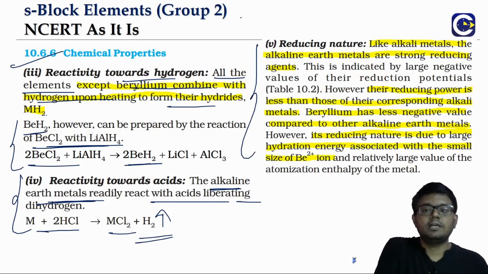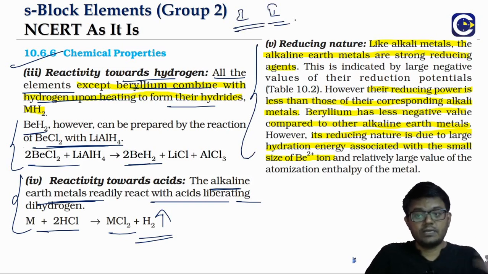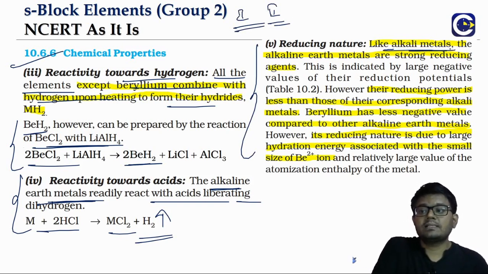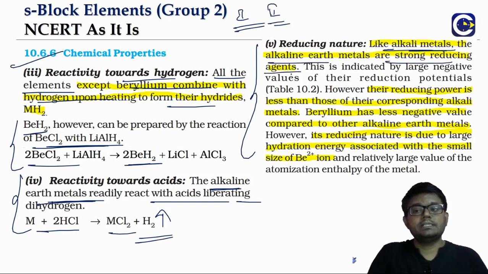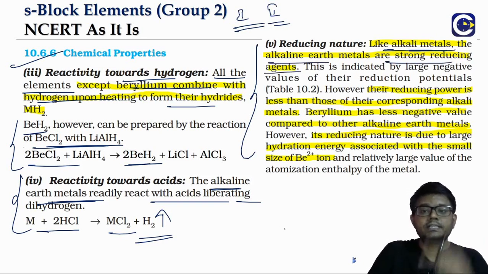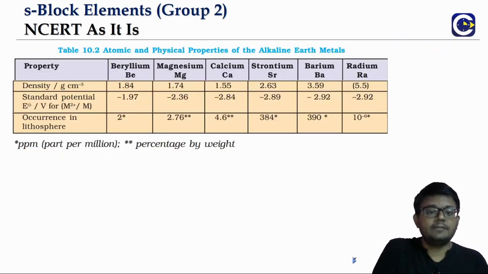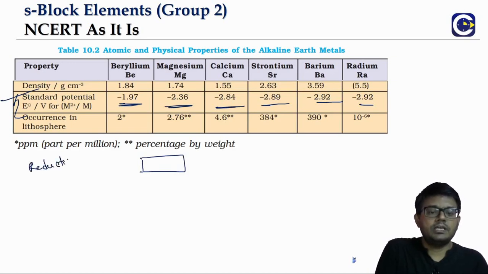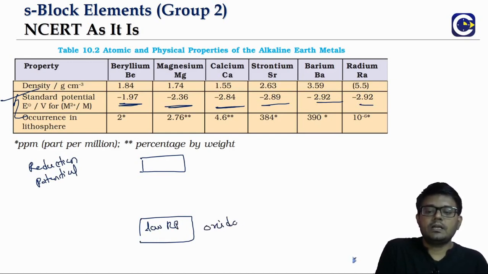This we have seen, both the first group and second group are good reducing agents because they undergo oxidation. Just like alkali metals, alkaline earth metals are also strong reducing agents. How do we know they are strong reducing agents? If you look at the table, the electrode potential values, minus 1.97. Remember, this point we already discussed in the reduction potential values. When you look at the table, if you have low reduction potential, it means they can easily undergo oxidation.